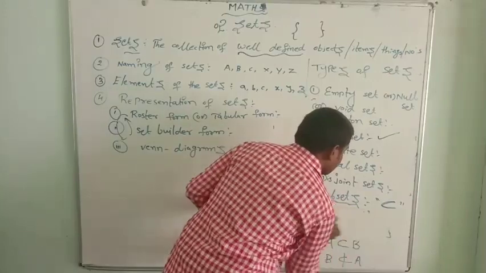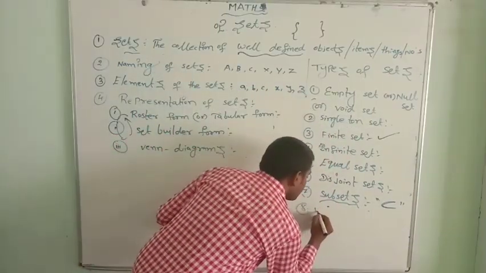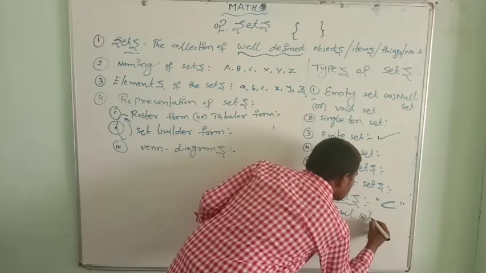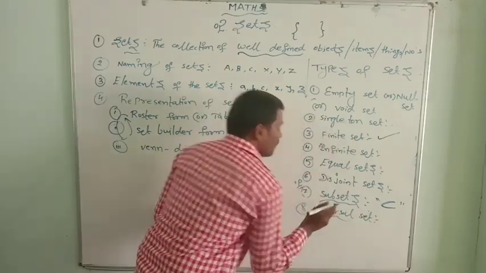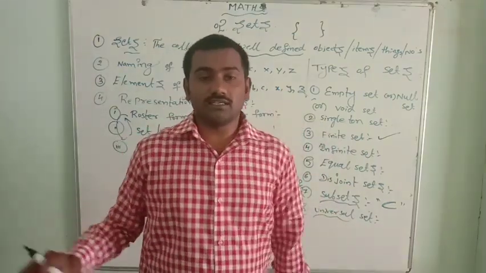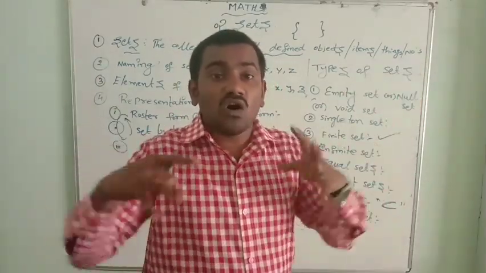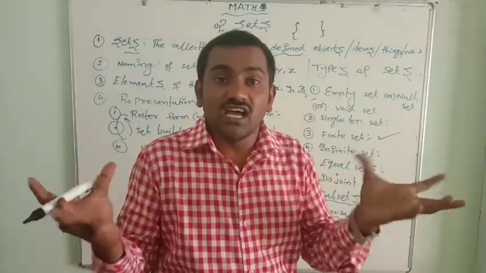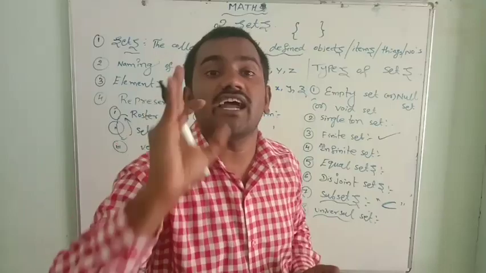Here I have the universal set. What is the meaning of universal set? Simple. The set which considers all the elements, all the sets, into one set. If all the sets in the given problem are considered into one set, it is known as a universal set.